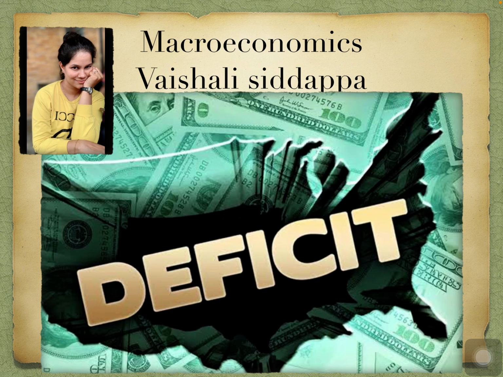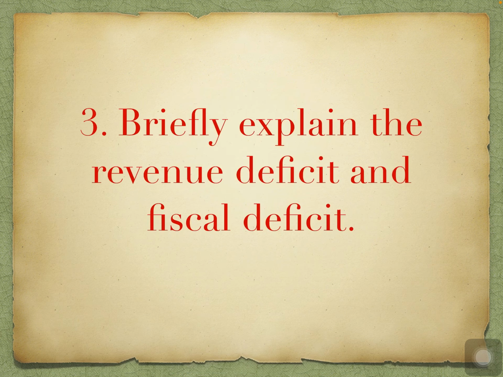On the other side, the government is going to spend a lot of money on the public. That's called public expenditure. So when we are talking about public revenue and public expenditure, in my previous videos I covered the classification of revenue and the classification of expenditure. Now we have one more topic, that is deficit. Briefly explain the revenue deficit and fiscal deficit. First of all, let me explain what the meaning of deficit is here.